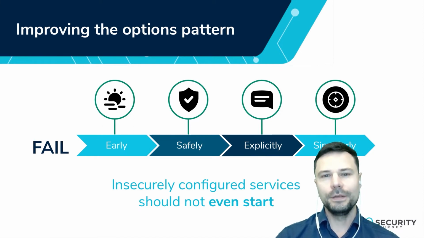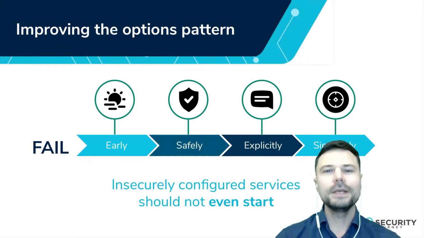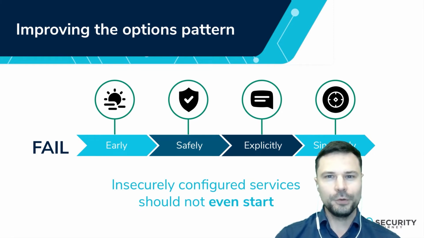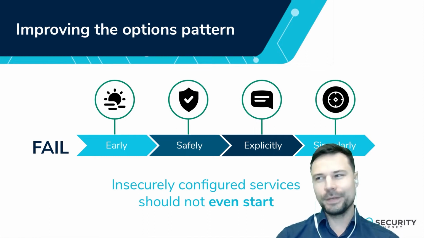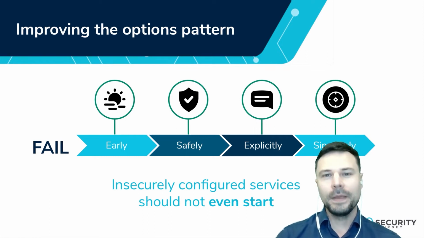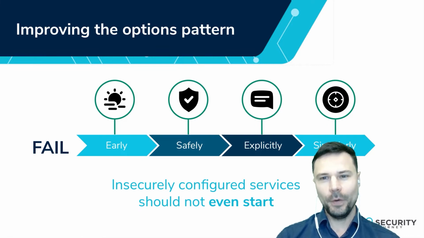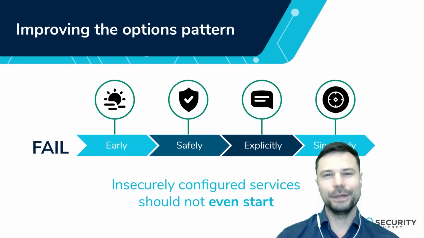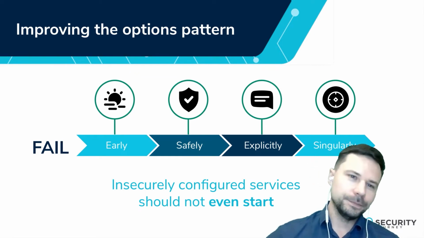So can we use those 4 conditions and apply them to the options pattern? Yes, we can, and we must. The main point here is that insecurely configured services should not even start. If something can be misconfigured, it will be misconfigured. It's just a matter of time. Our engineering should be up to the task. It needs to be advanced enough to anticipate problems and to quit, naming the exact reason for the failure, gracefully, so the whole thing spins down and we know what to do.